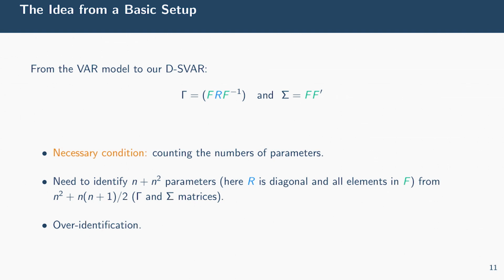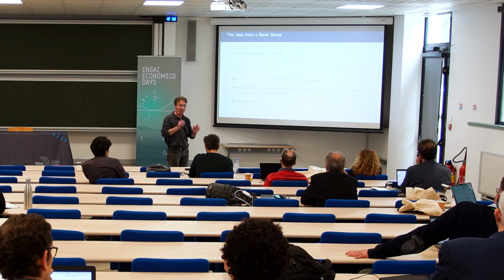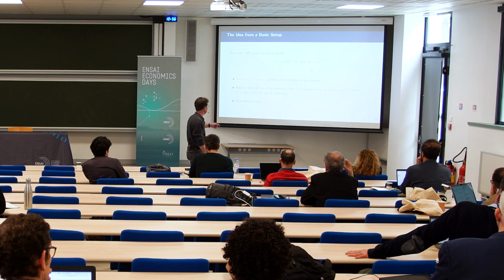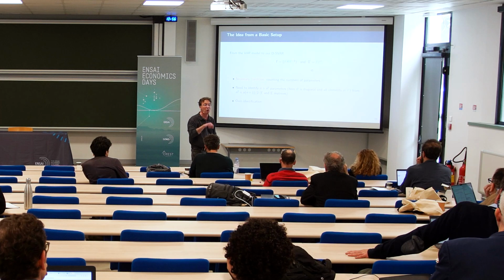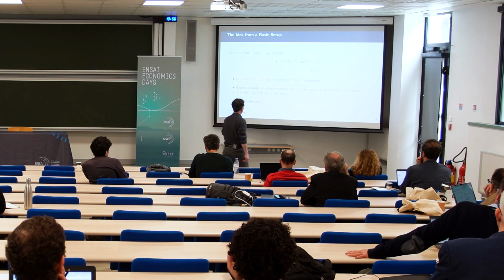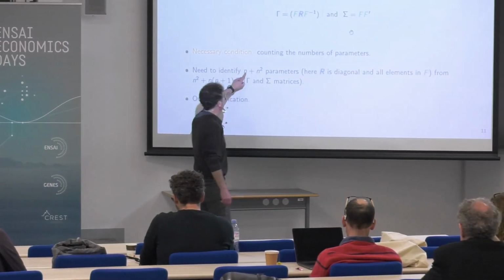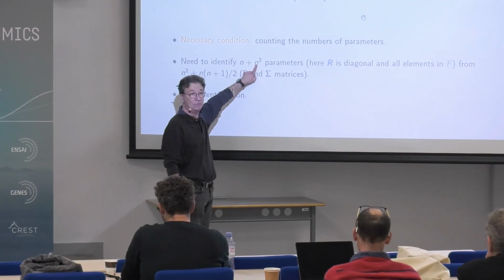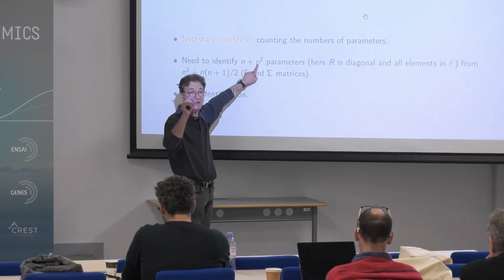Okay? So now what you can do, let me start with the necessary condition, not sufficient. I count the number. So how many do I have? If F is free, I want to identify all the elements in the loading matrix, n squared.